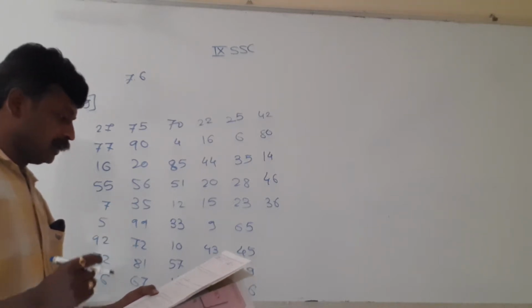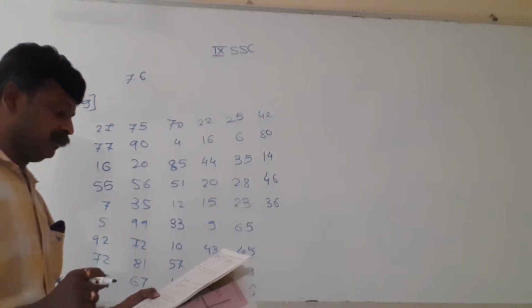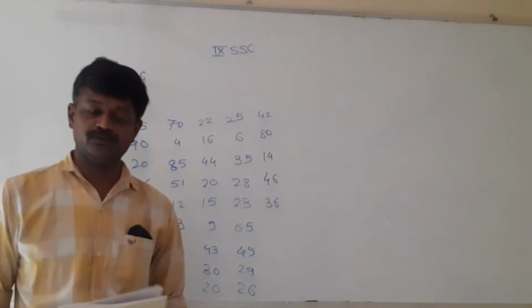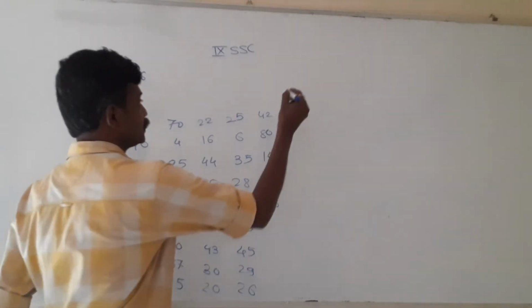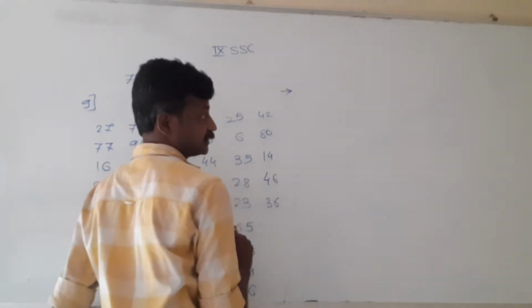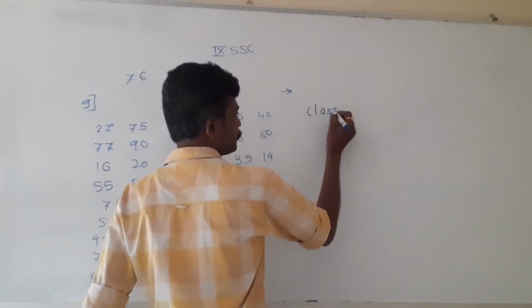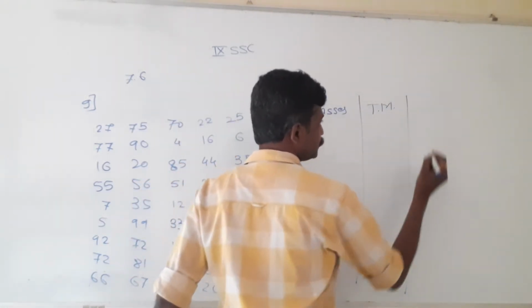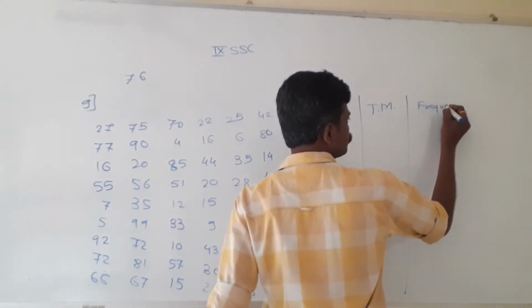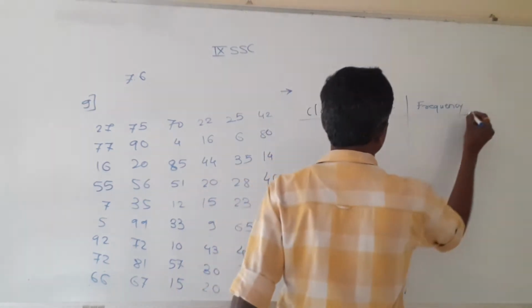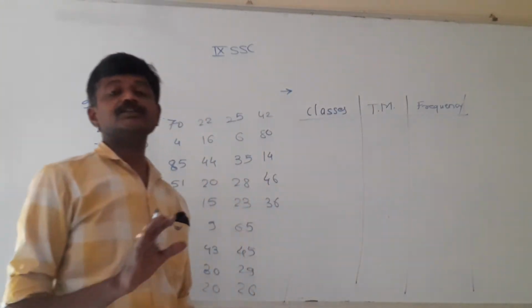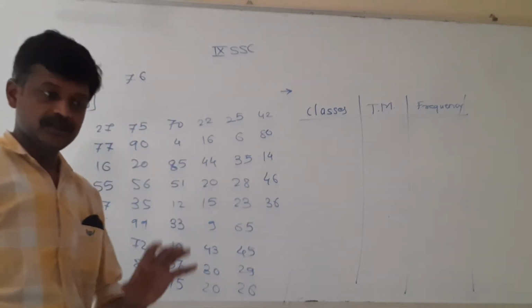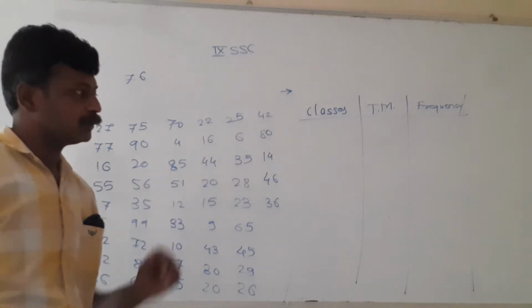Question is, by taking suitable classes, prepare a group frequency distribution table. When we prepare a group frequency distribution table, the first important part is that we should have classes. Then tally marks, and then the frequency. Now we need to know the range of the given data. Range means from which number to which number the data is spread. With the help of that, we can form the classes.